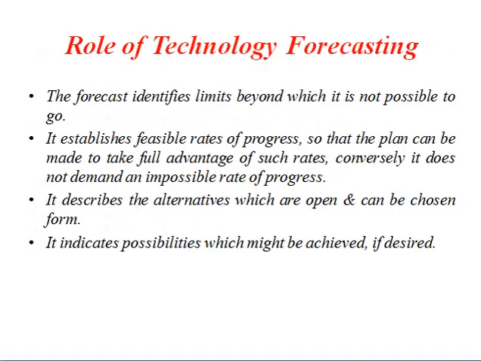Now we can see the role of technology forecasting. We already mentioned the definition of technology forecasting, the application, and the necessity. After studying all these things, it is very essential to mention the main role of technology forecasting. The forecasting identifies limits beyond which it is not possible to go. There will be a limit for any production system or process, and by studying all these techniques you'll get a better idea of the limit beyond which it is not possible to go.